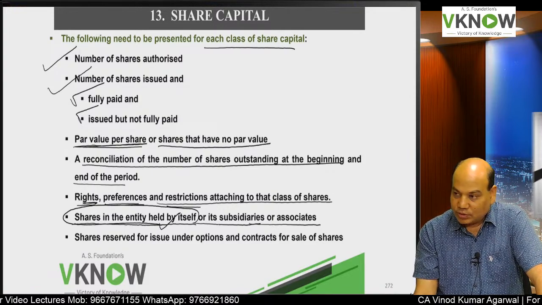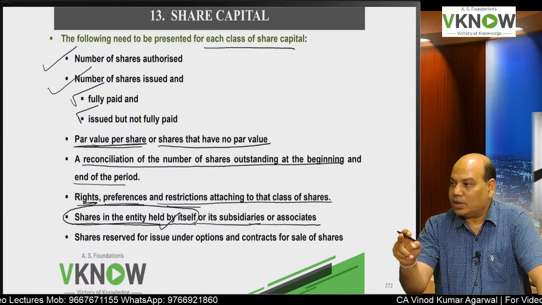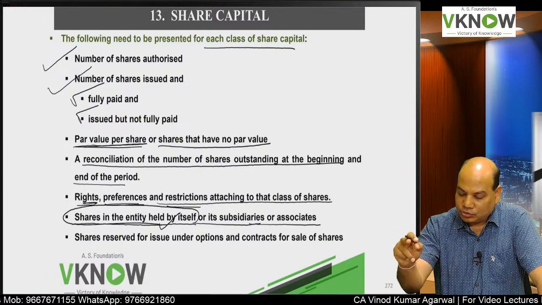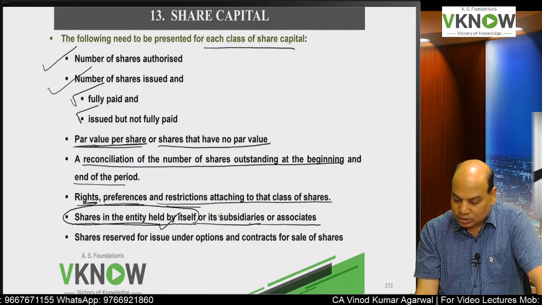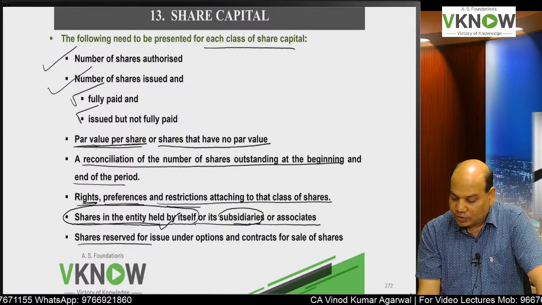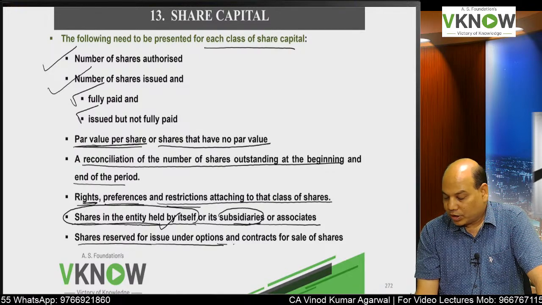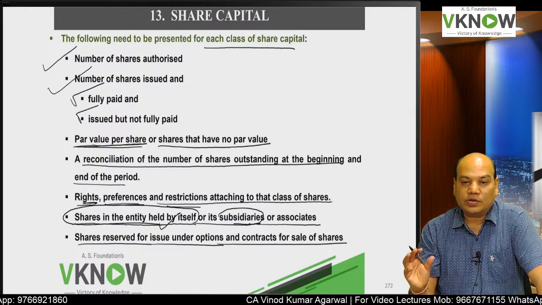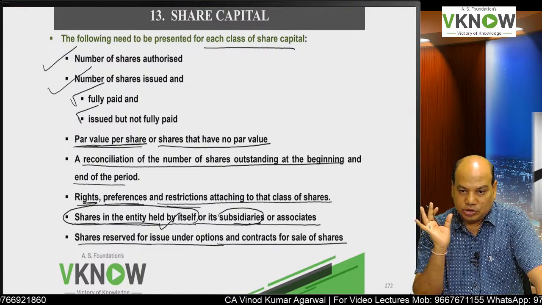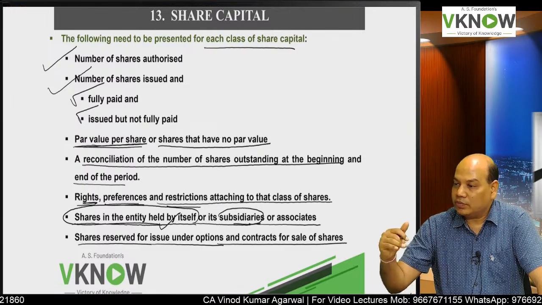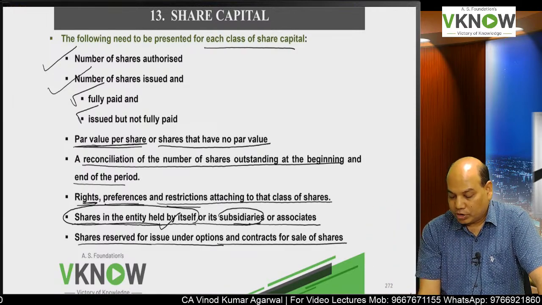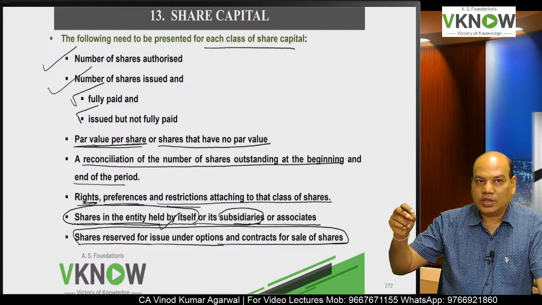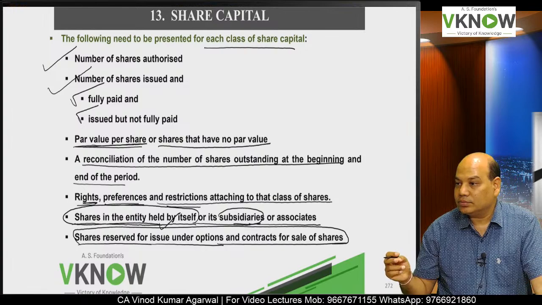Okay. If the shares of the parent are held by a subsidiary, disclose. If the shares of the parent are held by an associate company, disclose. Then shares reserved for issue under options and contracts for sale of shares. In case you have issued, for example, ESOP, disclose that. If you have any other contract where shares will be issued, disclose, because in future the stake of the existing shareholders will get diluted.